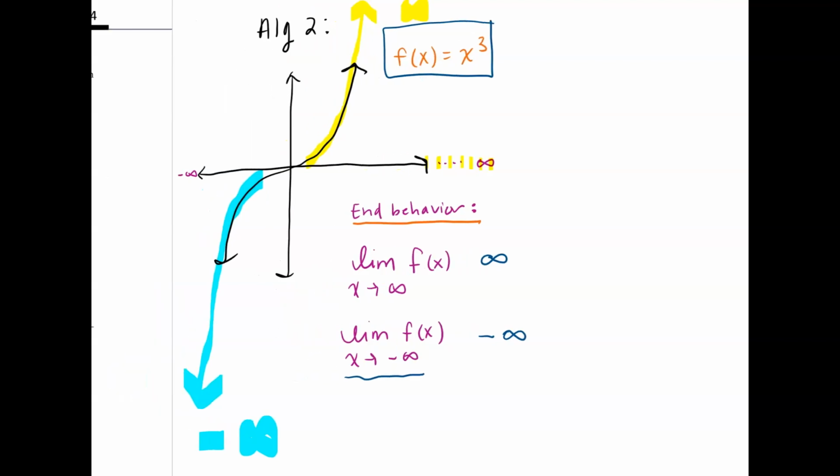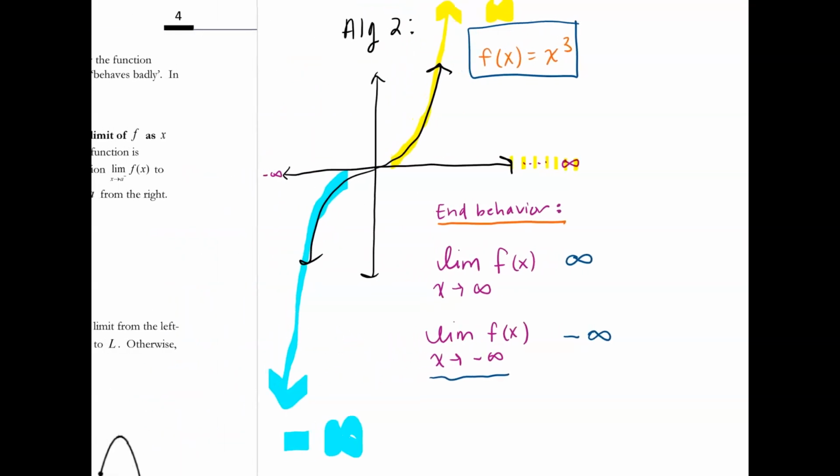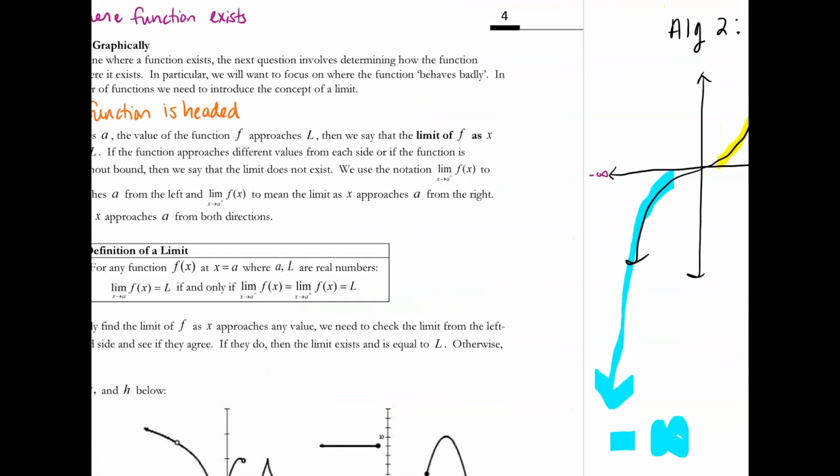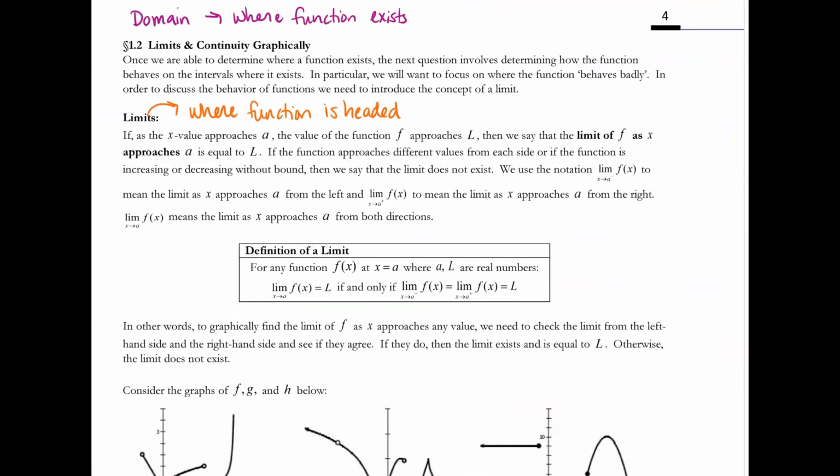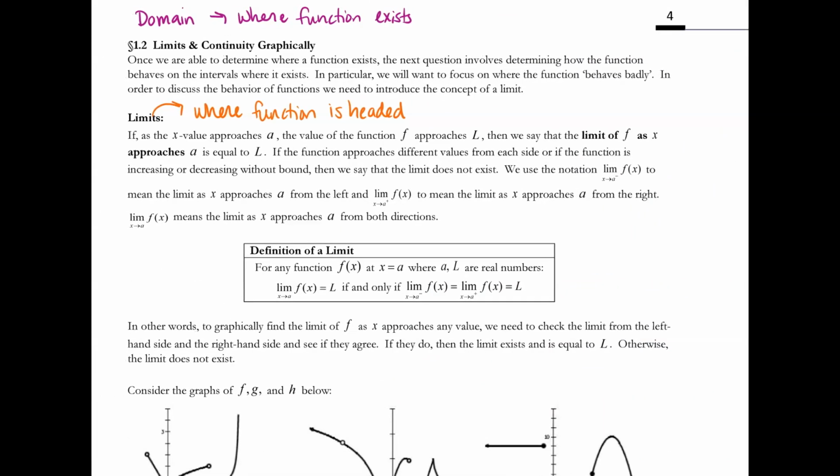We'll come back to end behavior in this unit, but for now, we're going to talk about limits at a particular value. So we need to talk about the definition of a limit. I'm assuming that you've read this text.